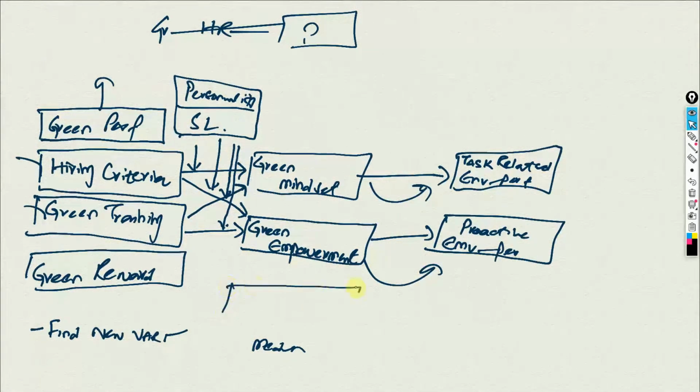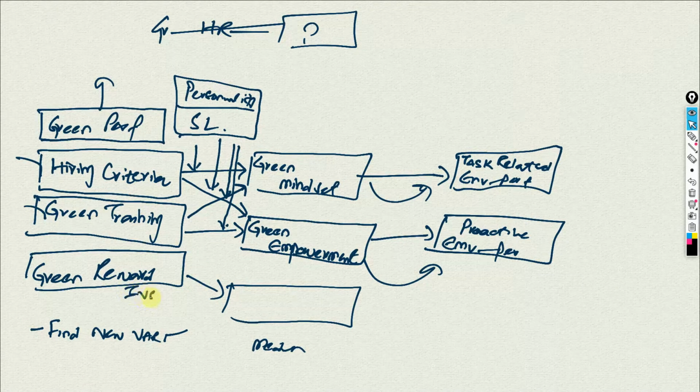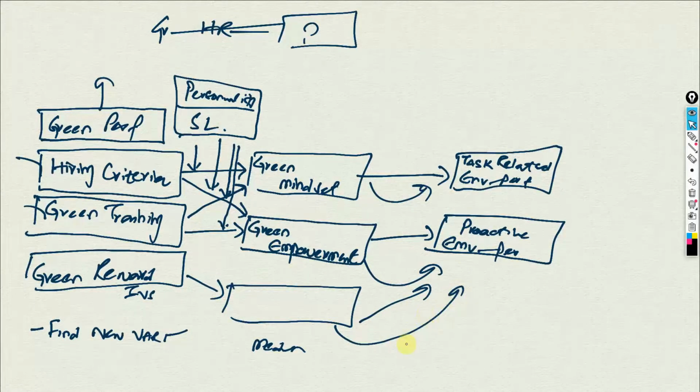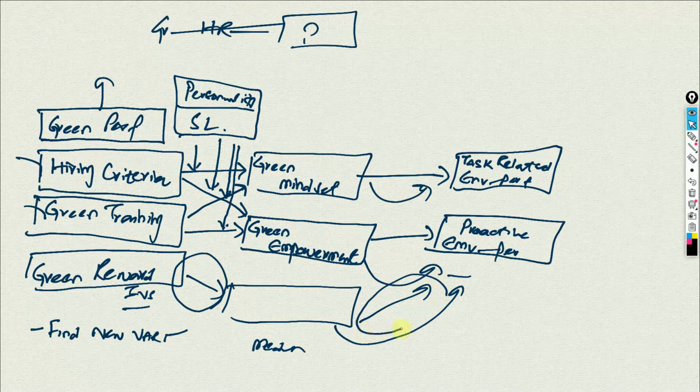So any mediator that you select should have reasonable literature support that it is affected by these exogenous variables, your independent variables in this study. And then that mediator will affect the DV. So you should have reasonable theoretical support that yes, this particular mediating variable can affect the dependent variable. A mediator is connected to both the independent variable and the dependent variable, so you should have theoretical support that this link exists.